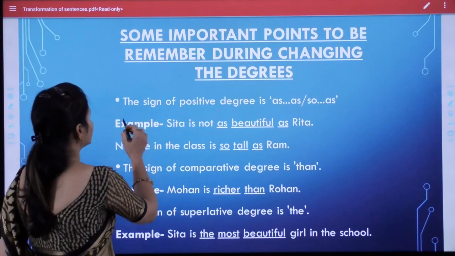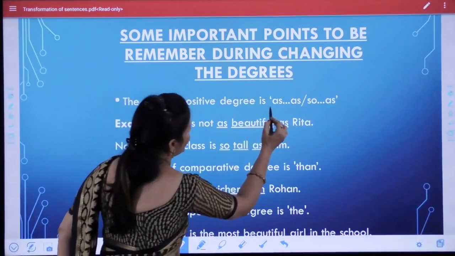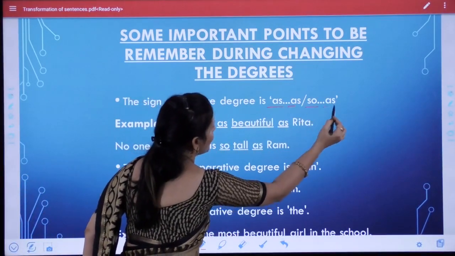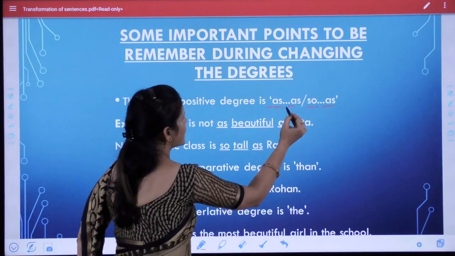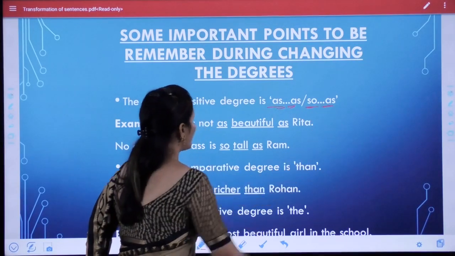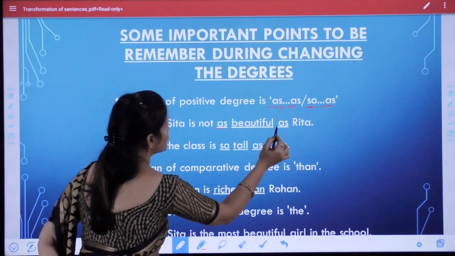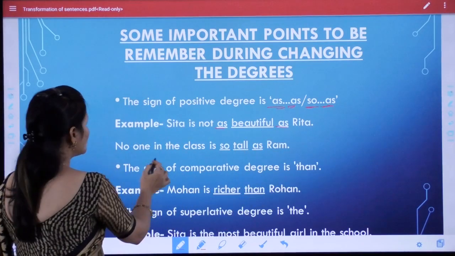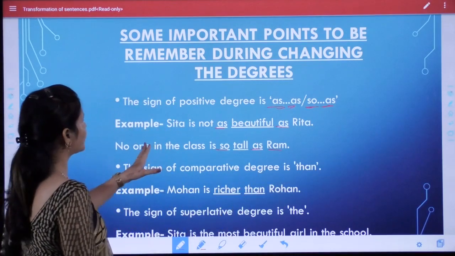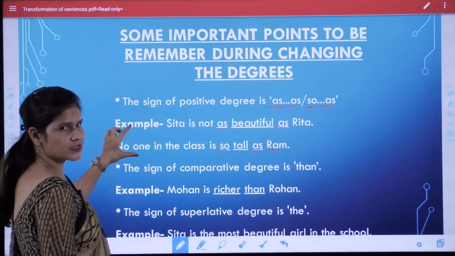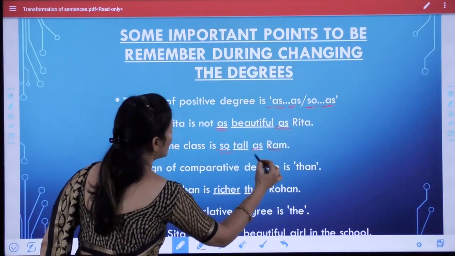The sign of positive degree is as or so as. So the first sign of positive degree is that we use as, or so as. For example, Sita is not as beautiful as Rita. No one in the class is so tall as Ram. So here we find that these two sentences are positive degree because here we use as, so as.